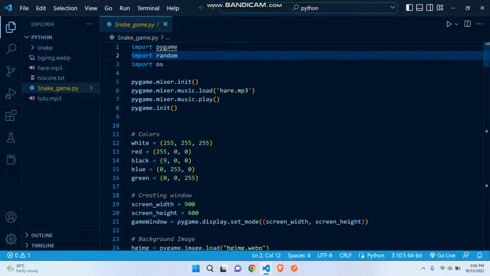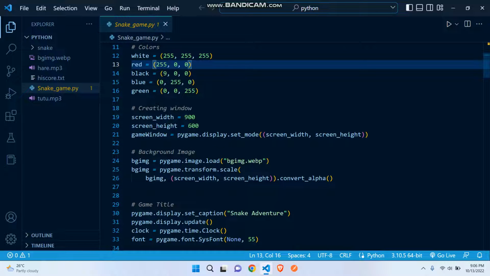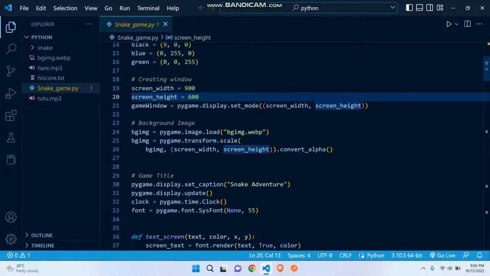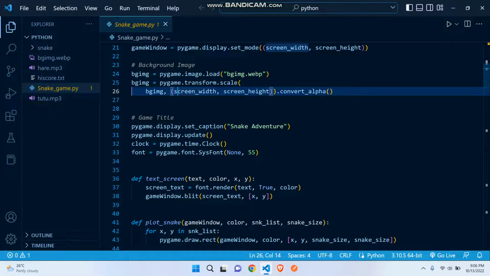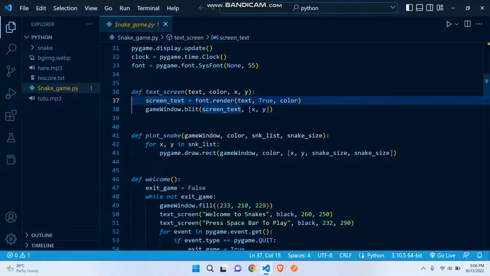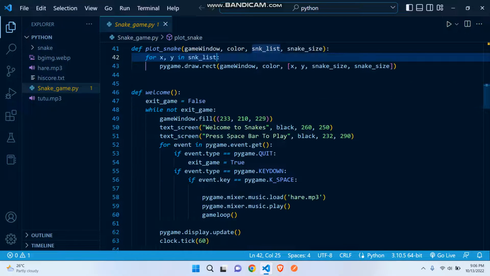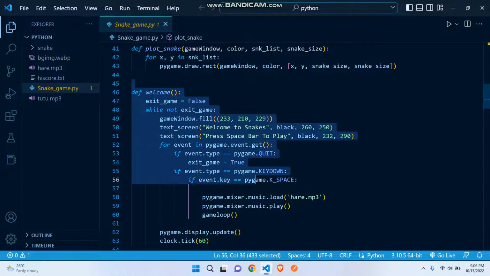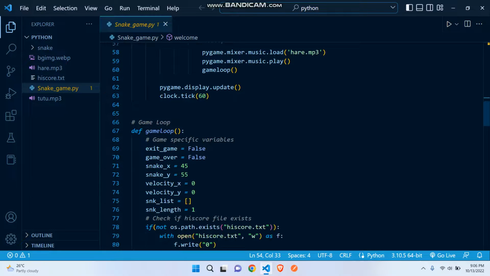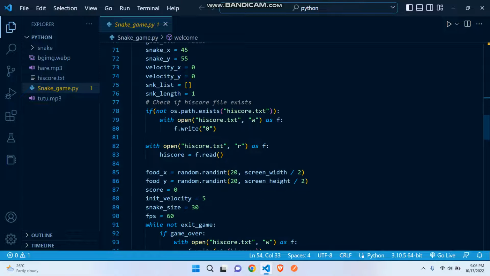You can see the first step: initiate Python and colors. Then we have set the screen, background images, the settings, and the text which will be showing in the game, and we have drawn the snake. We've done the welcome logic here. The main game logic is here.